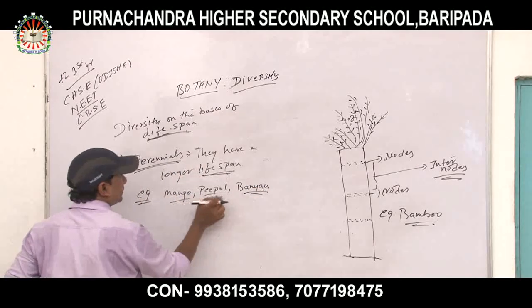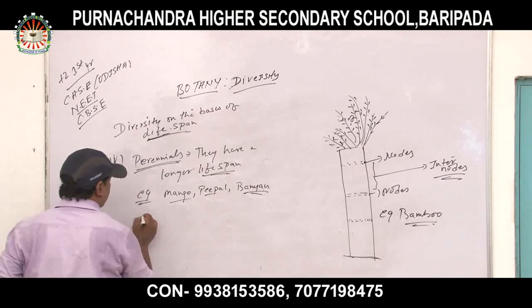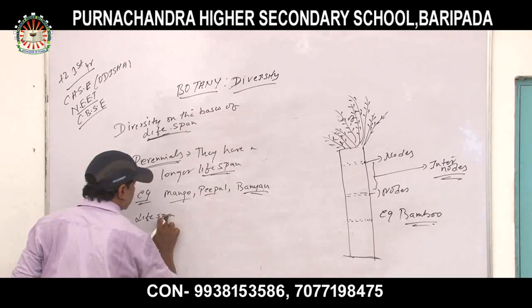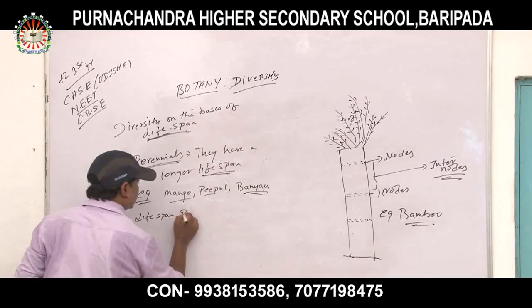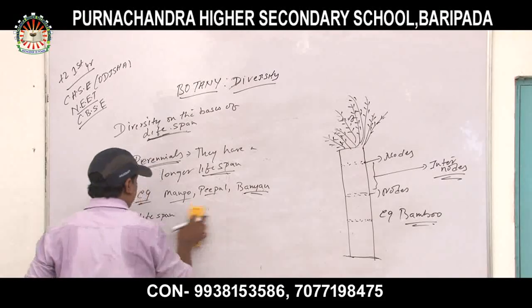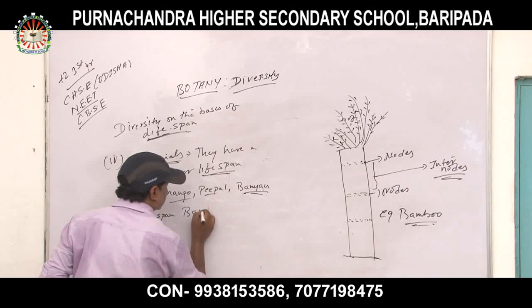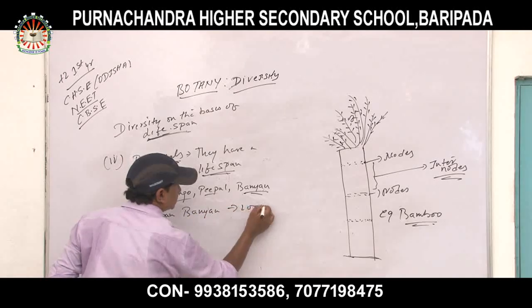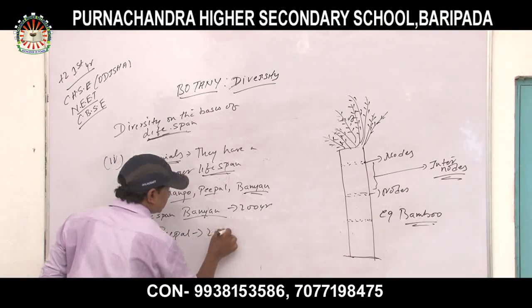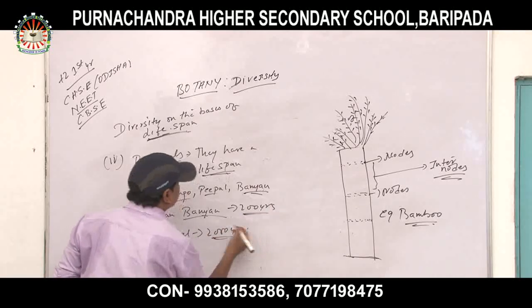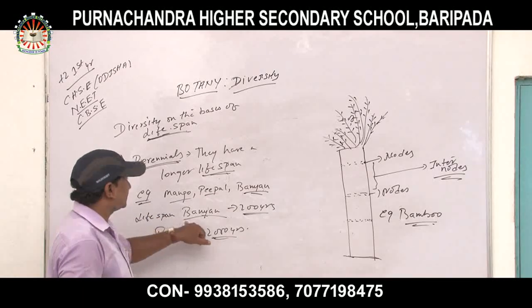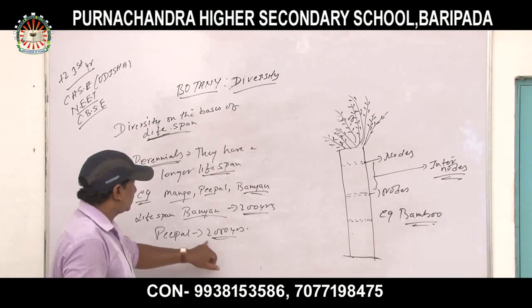The lifespan of certain plants: banyan more than 200 years and peepal more than 2000 years.